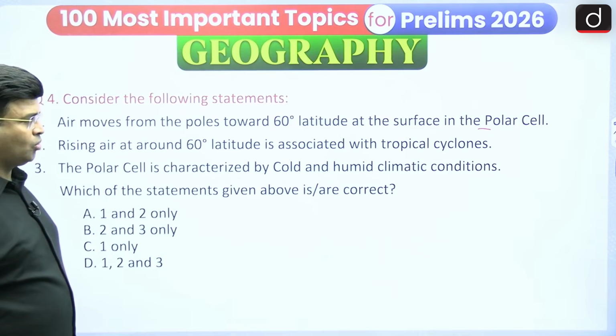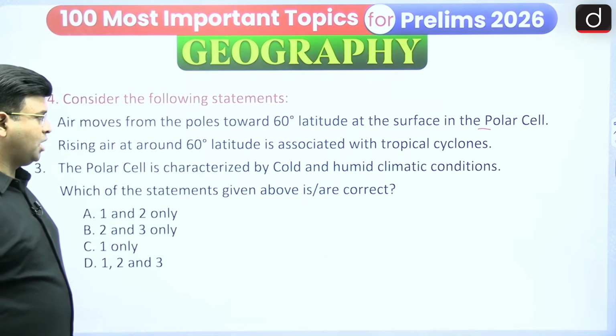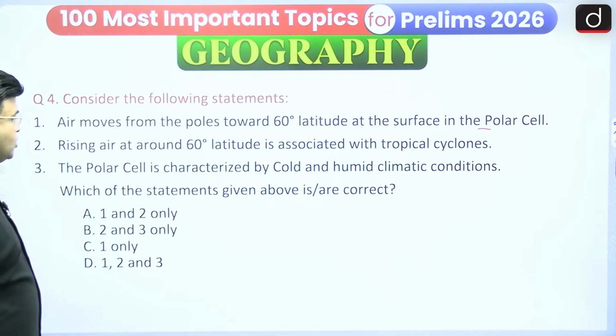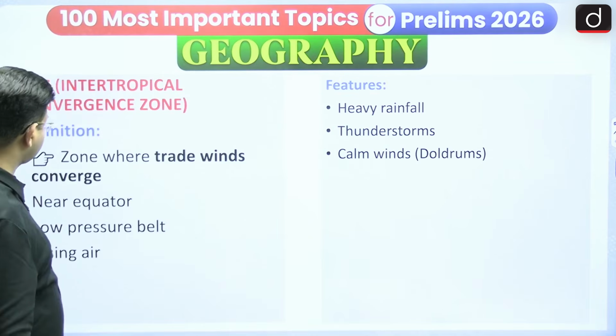Whether it is cold or humid, or cold or dry, whatever it is there, you have to check it out. So accordingly, you have to answer this question based on the polar cell.